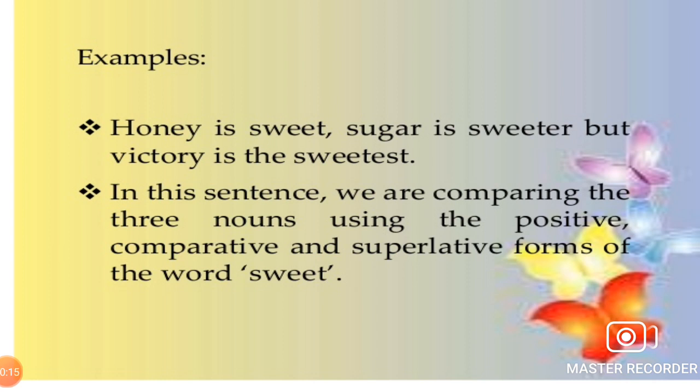For example, honey is sweet. Sugar is sweeter, but victory is the sweetest. Sweet, sweeter, sweetest.